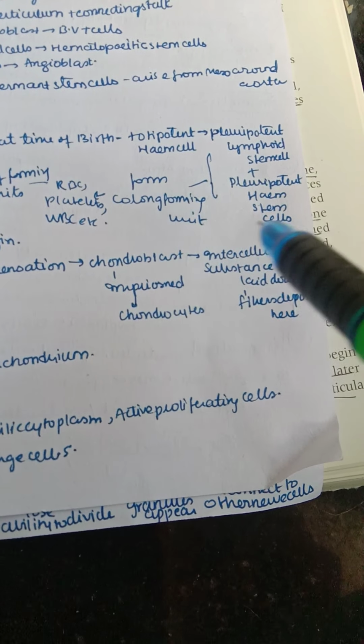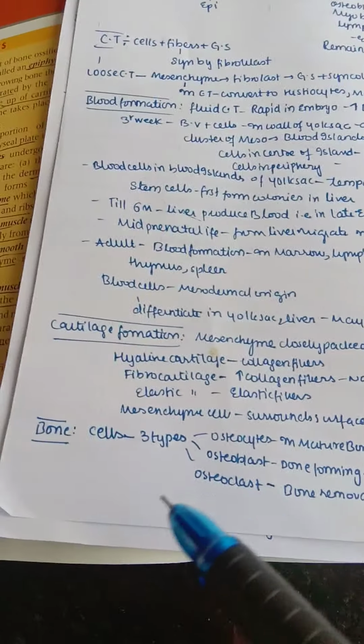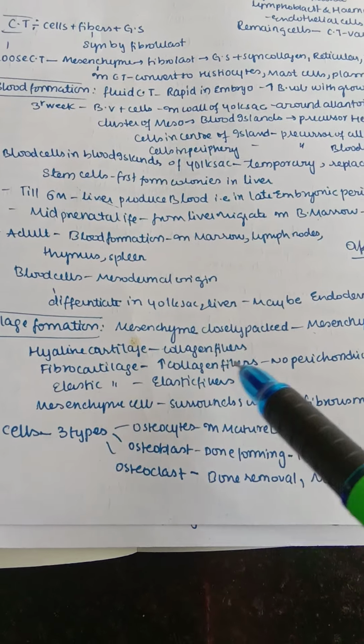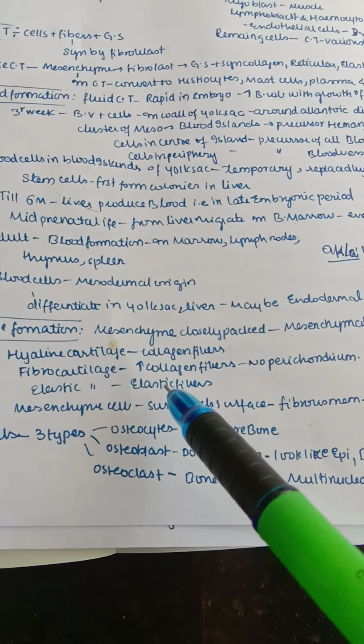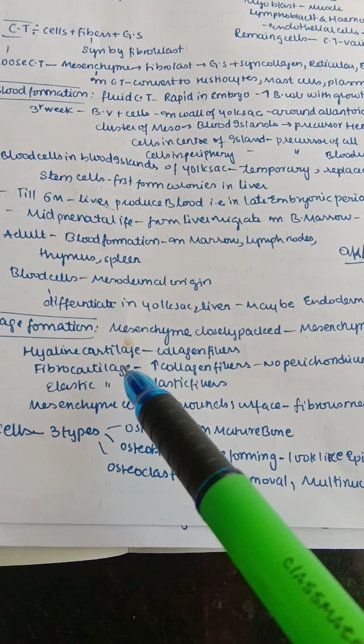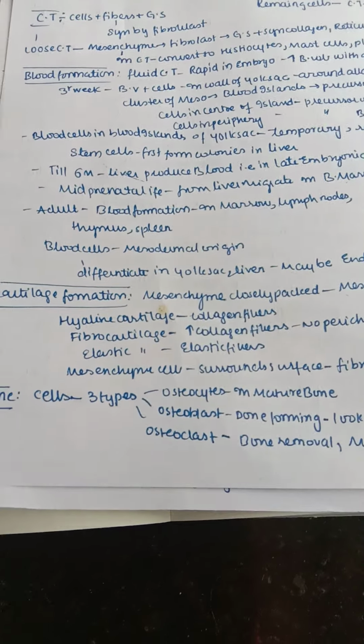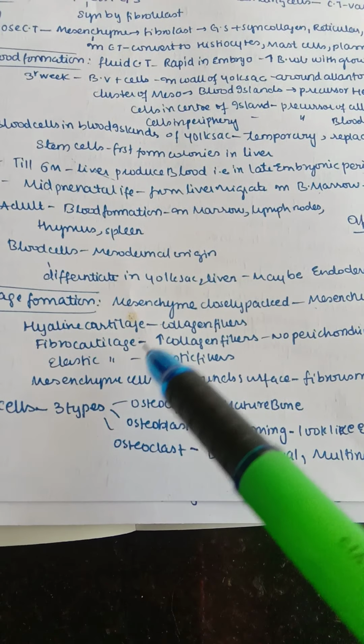And next, the intercellular substance is laid down and the fibers are getting deposited over here. So next, the hyaline cartilage has mainly collagen fibers, and the fibrocartilage has a high amount of collagen fibers, and there is no perichondrium in the fibrocartilage. This is important. And elastic cartilage has elastic fibers. So about all these cartilages we have already discussed in detail in our histology.